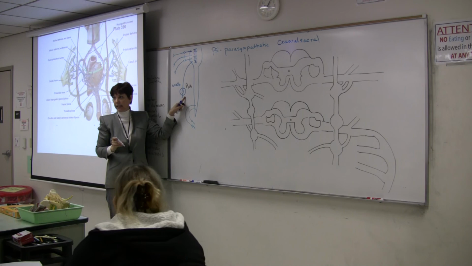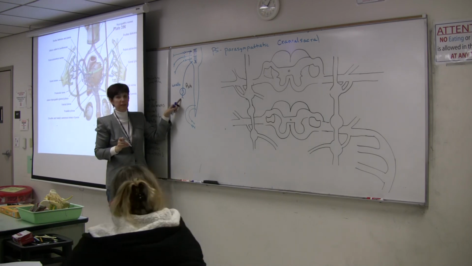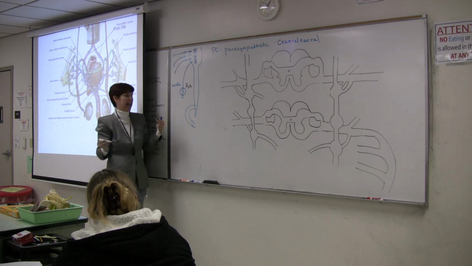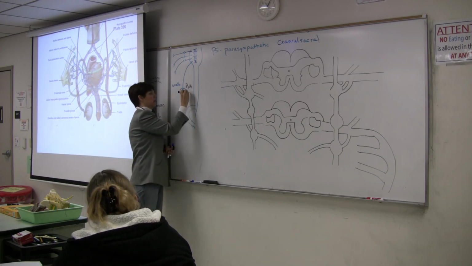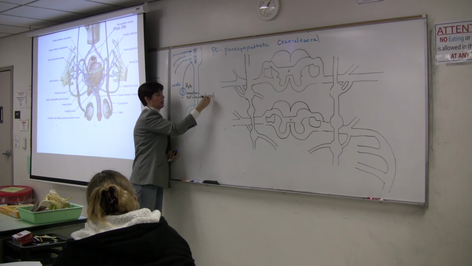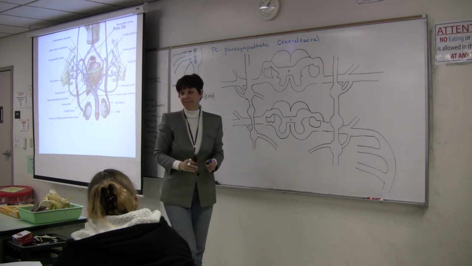Its receptors on the postganglionic neuron open sodium channels. All right. So the receptors are sodium ion channels. Always excitatory.